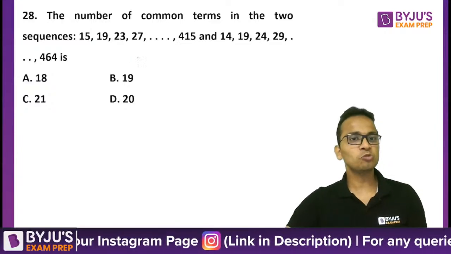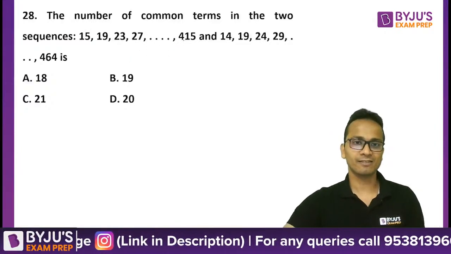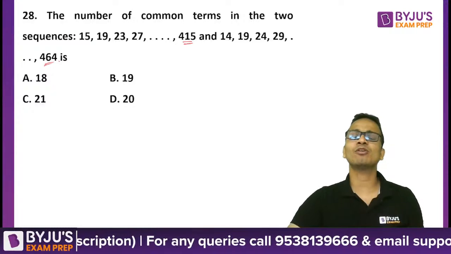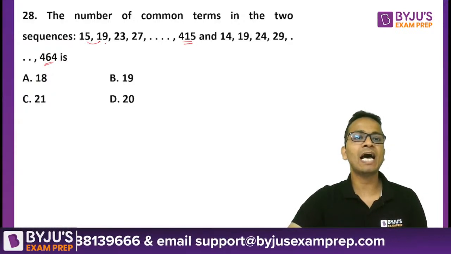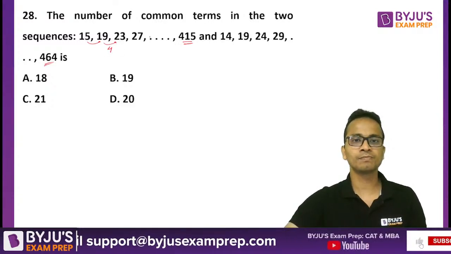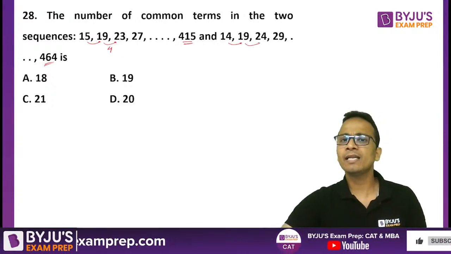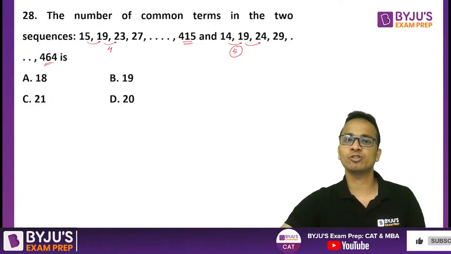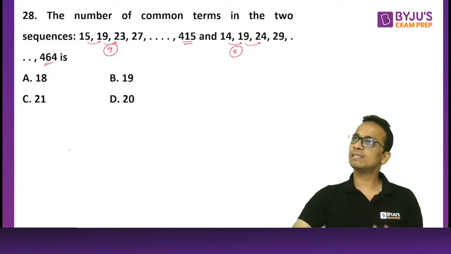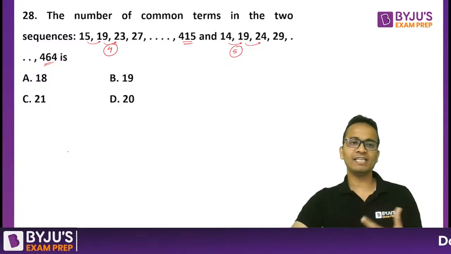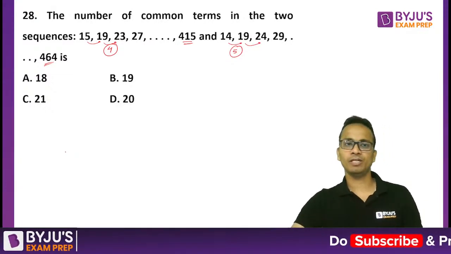Now also, to make things easier, they have given the last terms of the AP as well. So the first series is an AP having a common difference of 4. The second series is an AP with a common difference of 5. So we have got 2 APs. Now the simple way to get the answer is to find the first common term and the last common term.